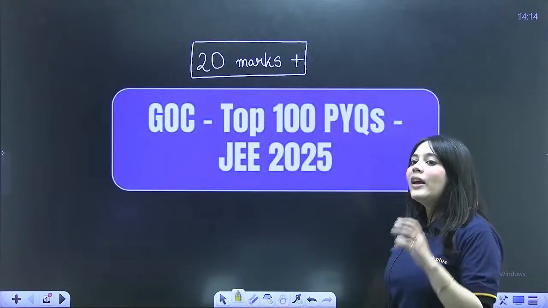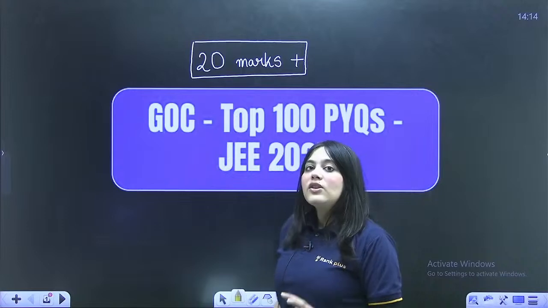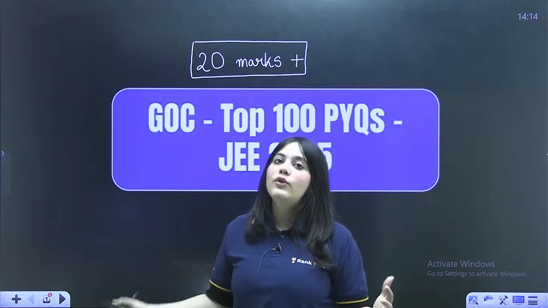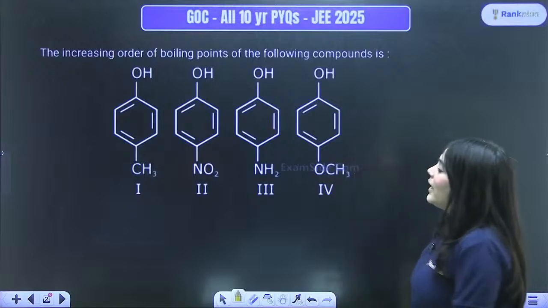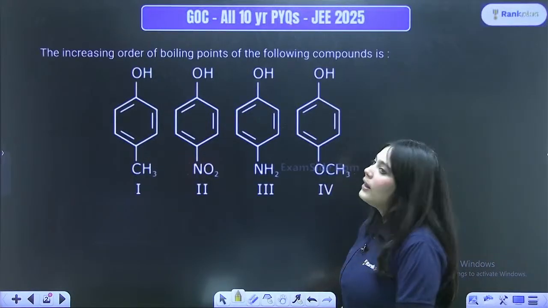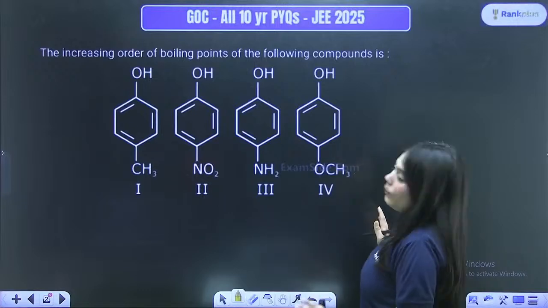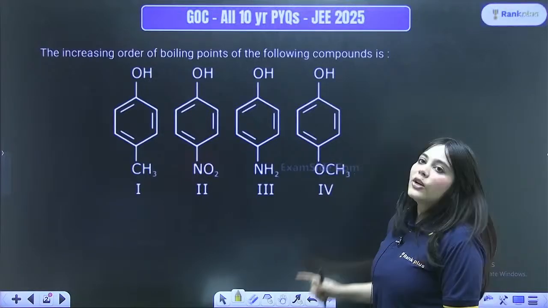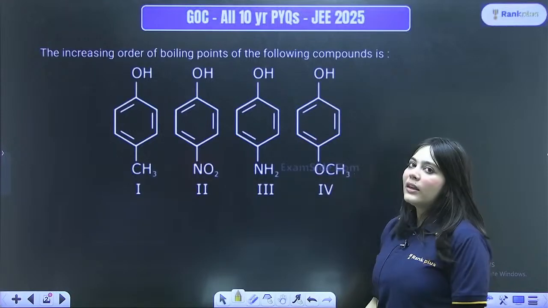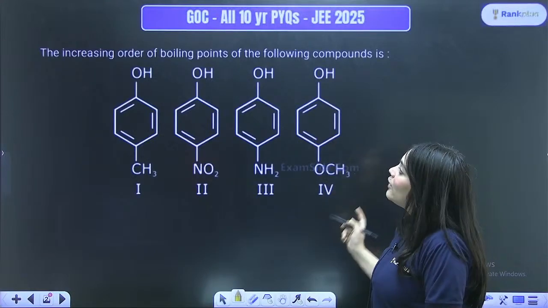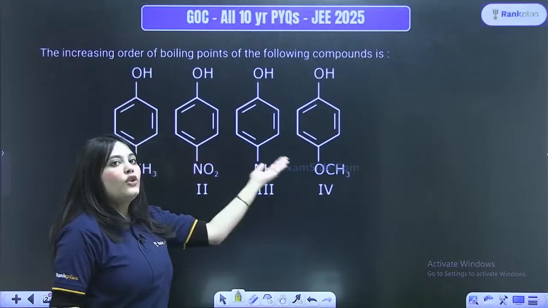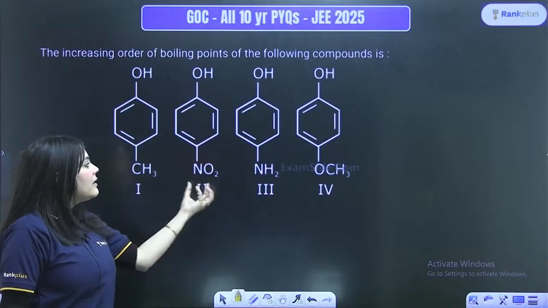So let us begin, and we are just going to focus on question solving without wasting any time, because we have lots of questions. The very first question on the screen is, the increasing order of boiling point of the following compounds is. So what do you have to do? The very first thing, whenever such a question is asked, is to look at all the options given.